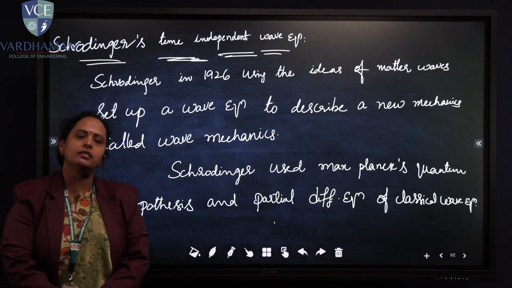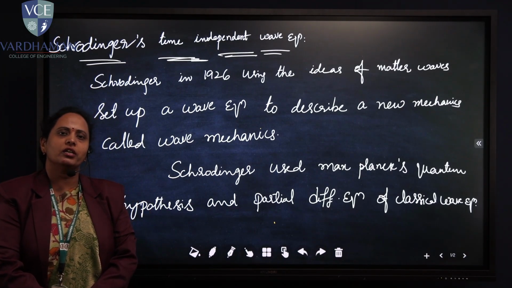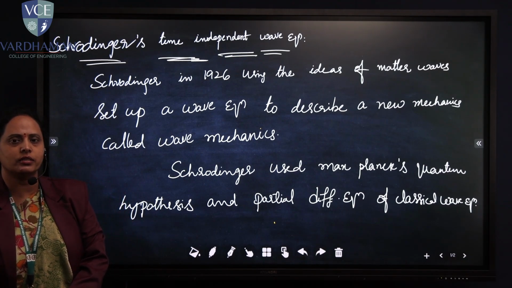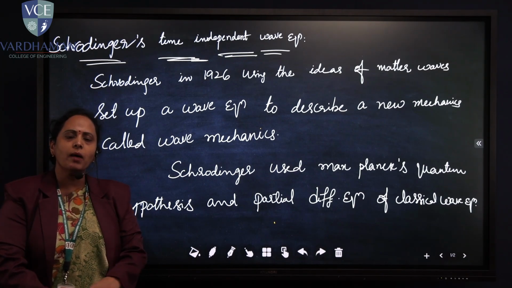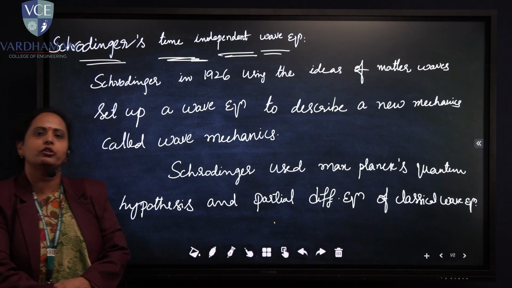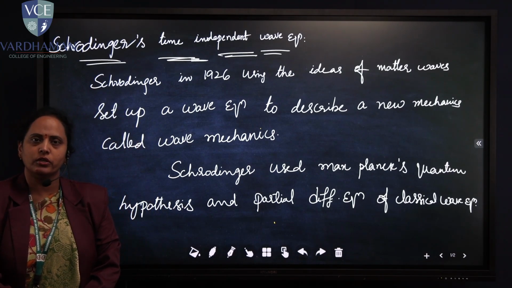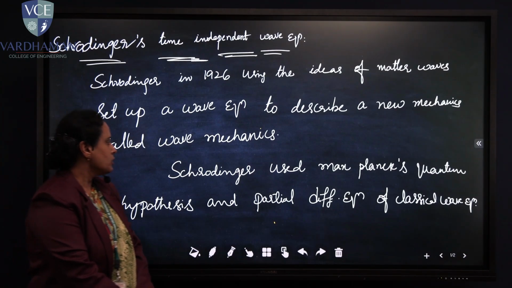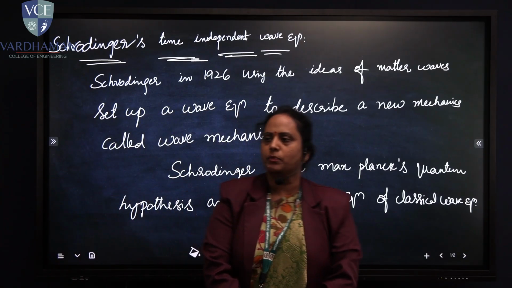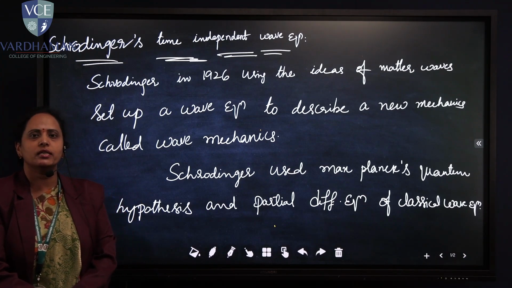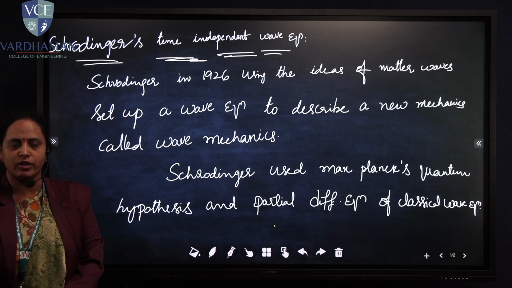Because in classical mechanics a function is already described for waves, the same equations we are going to take, and we are going to change them completely to quantum mechanics. How we are going to apply the classical wave equation to quantum mechanics, in that series let us describe this particular wave equation. So in this lecture we are going to discuss Schrodinger's one-dimensional time-independent wave equation.